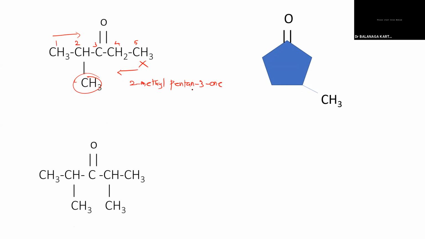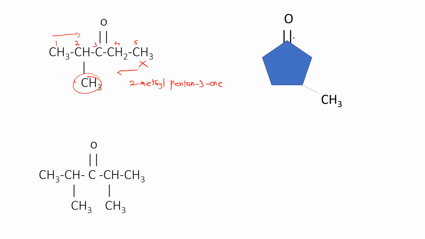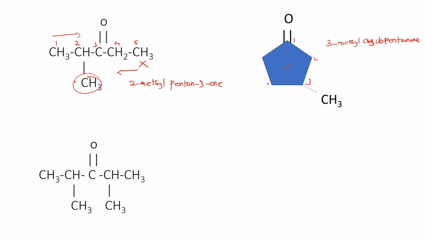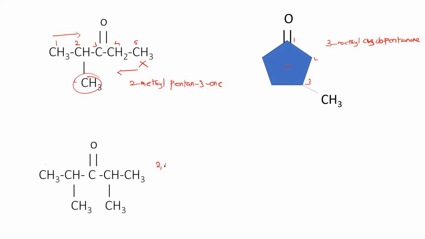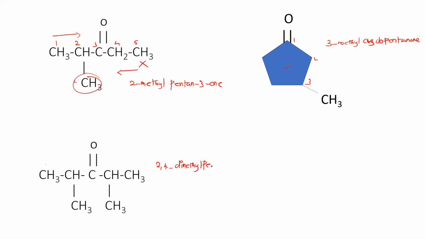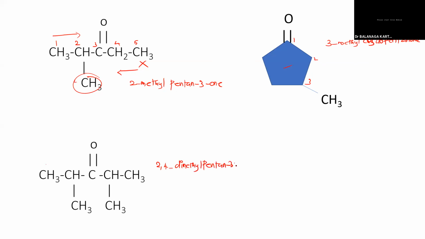Is it clear? Yes, sir. Next one: 3-methylcyclohexanone. I mean, cyclopentanone, not hexanone, only a 5-member ring is there. Yes, cyclopentanone. And what about this one? 2,4-dimethylpentan-3-one. Dimethyl, very good. Very nice. Super.